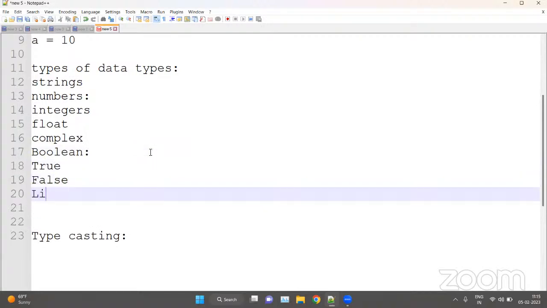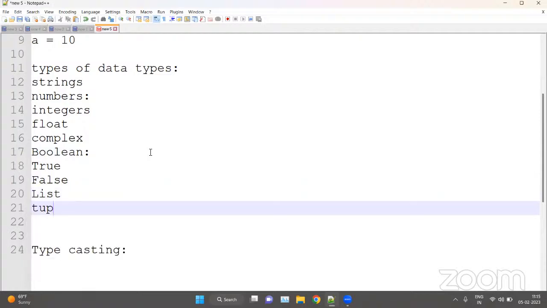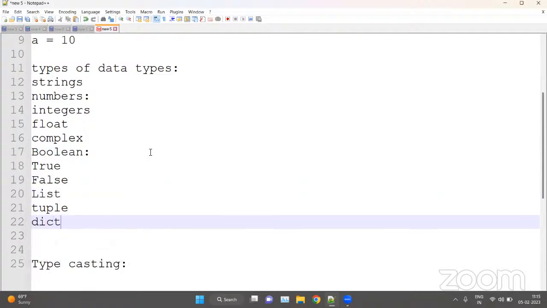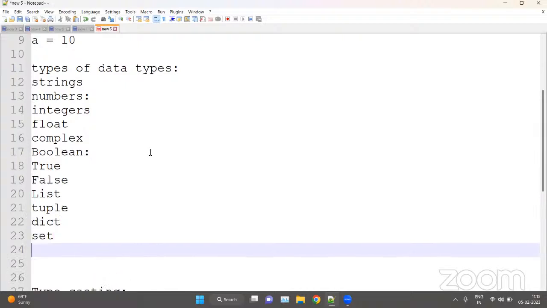Then we have list, tuples, dictionaries, set, and frozen set. These are the data types we have.